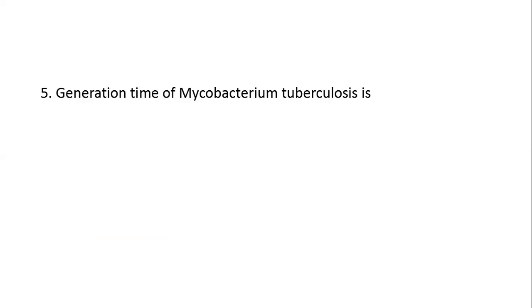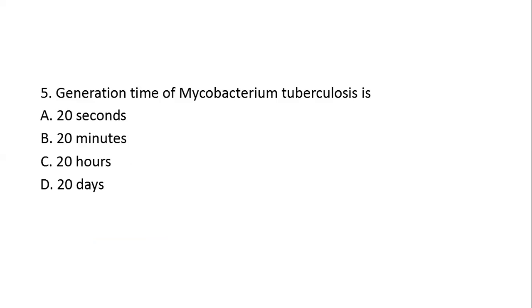Next question. Generation time of Mycobacterium tuberculosis is option A, 20 seconds, option B, 20 minutes, option C, 20 hours, option D, 20 days. Here, the right answer is option C, 20 hours. What is meant by generation time? It is the time required by a bacterium to give rise to daughter cells under optimum conditions.